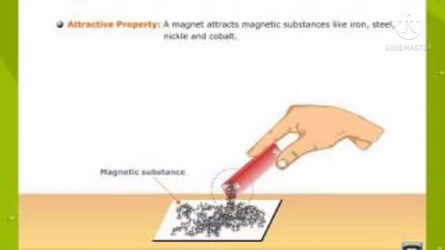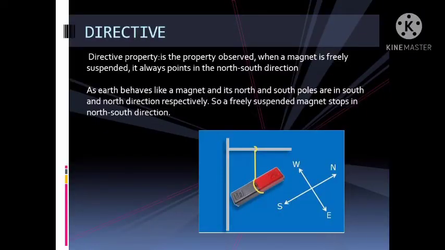The attractive property is that the magnet attracts magnetic substances, like iron, steel, nickel, cobalt, or you can say metals. So this property of attracting magnetic substances is known as the attractive property of a magnet. And this property is not the same everywhere along the length of the magnet. The attractive property is maximum near the ends of the magnet, or you can say near the poles of a magnet.